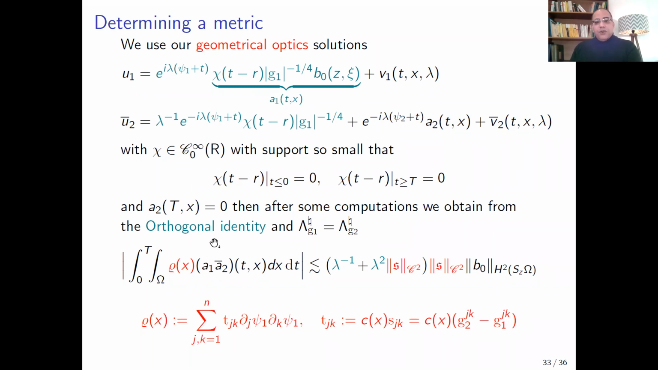If you assume, for example for the uniqueness, that you have the same partial Dirichlet-Neumann map, we obtain this estimate. Rho here is given by this expression, TGK, dg psi1 and dk psi1. T is C multiplied by the symmetric tensor S. SGK is the difference between our two metrics G2 and G1.